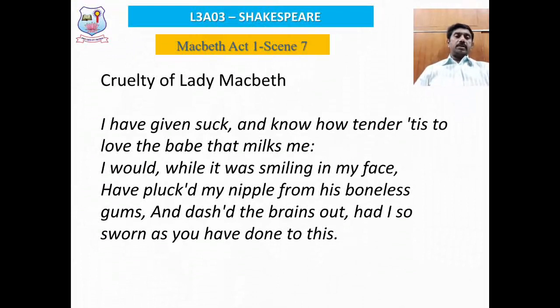Now, in this scene, we have to make a note of the character of Lady Macbeth. Look at the cruel nature of Lady Macbeth. You just look at the lines and tell me whether any woman or any mother would do such an act to her own baby. Look at the lines here.